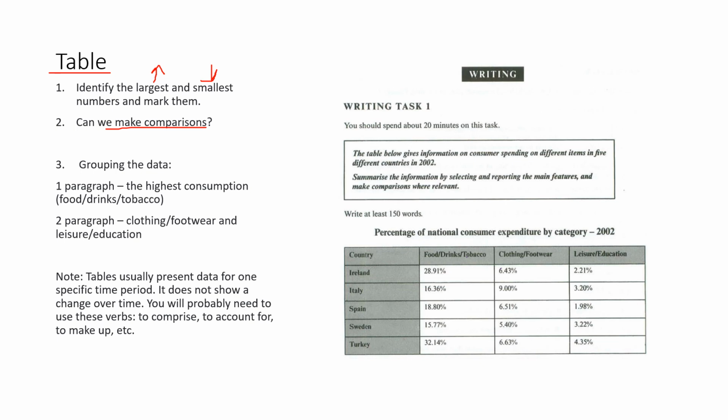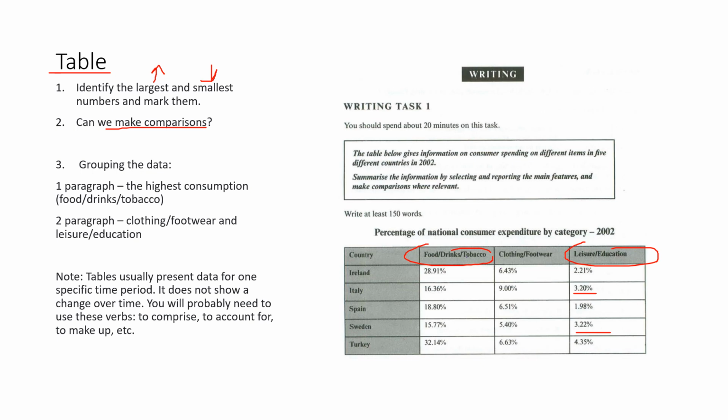The spending on leisure and education was almost the same in Italy and Sweden. There was a huge discrepancy between the expenditure on food, drinks, tobacco and leisure and education.